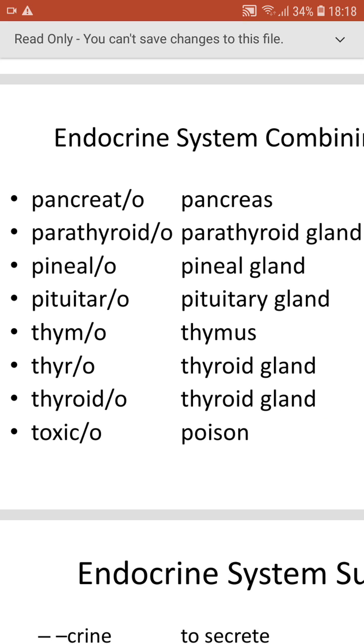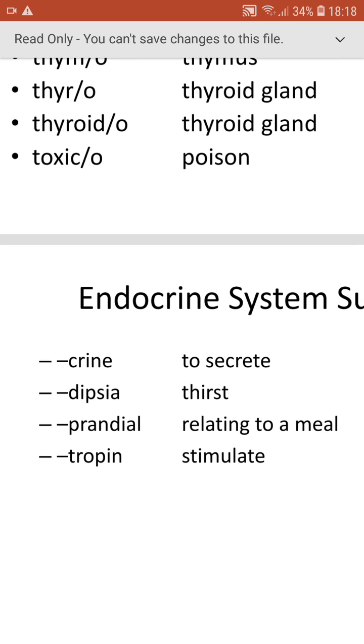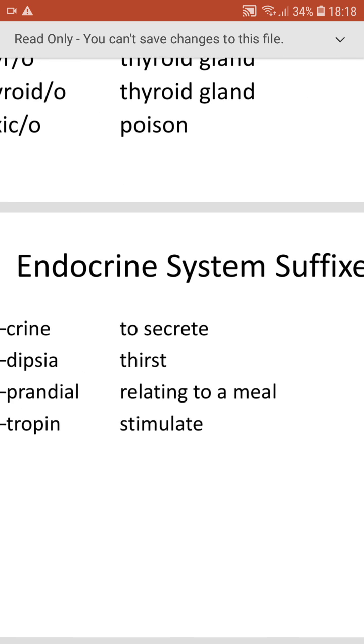And pineal means pineal gland, which produces the hormone called melatonin. And we have the pituitary. Pituitaro means pituitary gland. Thymo means thymus. Thyro means thyroid gland. Thyroido also means thyroid gland. And toxico means poison. And let's see the other suffixes.